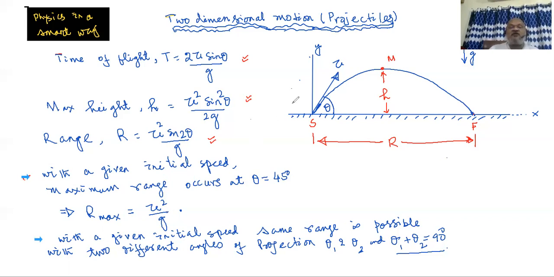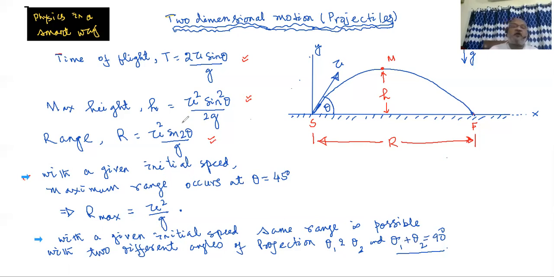And with a given speed, say u equal to 10 or 20 meters per second, every time we throw the body with the same speed but at different angles, from 0 to 90 degrees, the same range is possible with two different angles of projection, theta 1 and theta 2, if their sum is 90 degrees.